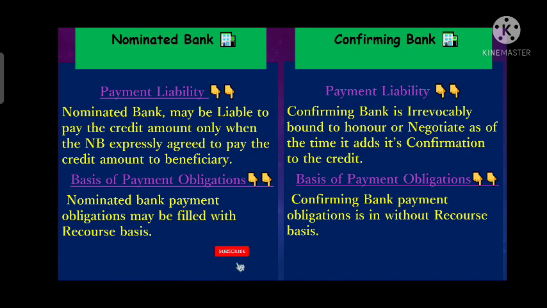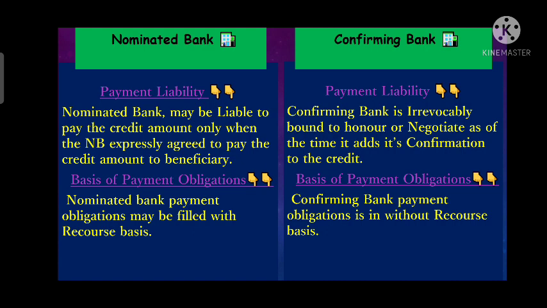Now we'll start differentiating both on the basis of payment liability. The nominated bank may be liable to pay the credit amount only when the nominated bank expresses its ability to pay the credit amount to the beneficiary.